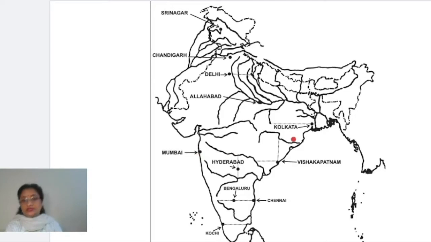Now come to the sixth, the city number 6, and this city is Kolkata, right? You can see here Kolkata. And for marking Kolkata, children, one more thing is there. In the outline map of India, there is one line showing here just like the alphabet I. It is present in this part, which is forming a part of Sundarbans, the deltaic region.